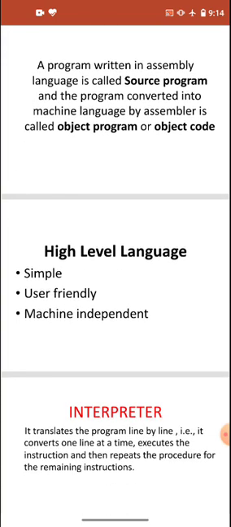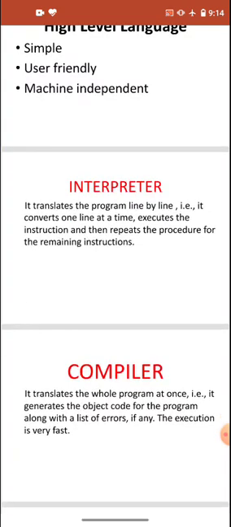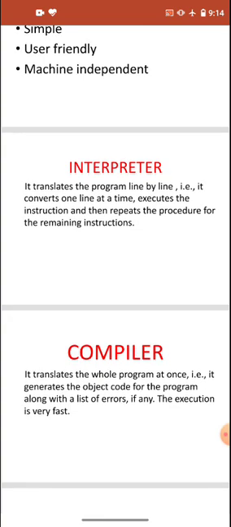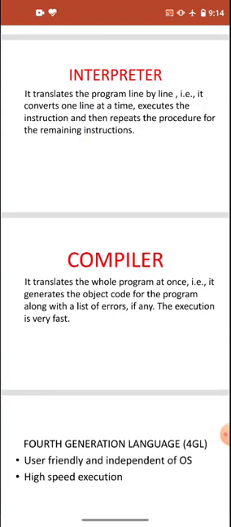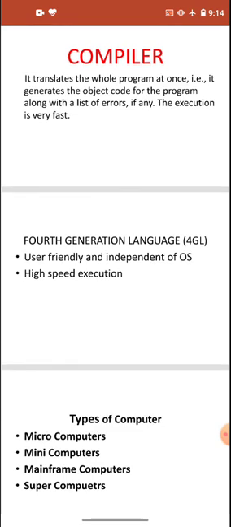Then we have the high level language. The high level language is very simple and machine independent, and then we need an interpreter or compiler to convert the high level language into machine language. The interpreter is used for executing line by line, and the compiler is used for one go. It will compile the whole program at once. Then we have the fourth generation language. In the fourth generation language we have AI, artificial intelligence, and they are also user friendly and independent of operating system, and have a very high speed of execution.